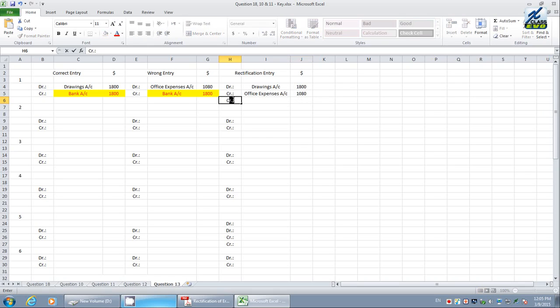Therefore, I would like to do a suspense account. I would like to post the difference value into suspense account. The value will come out like this. This value minus this is 720, which is your suspense account, the difference value. This is about the first one.